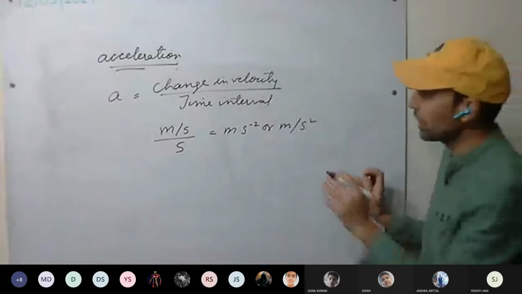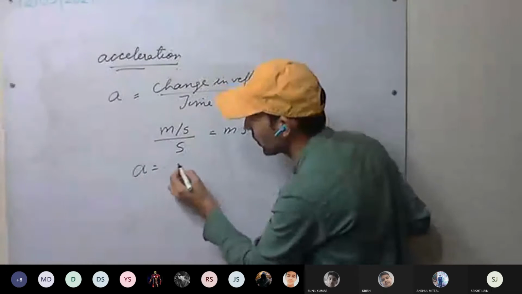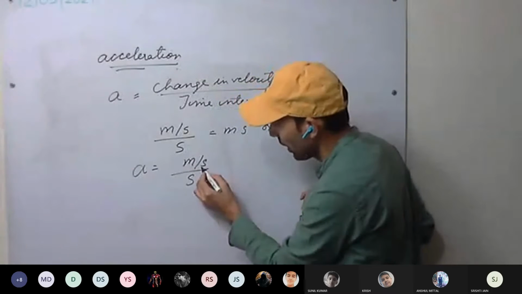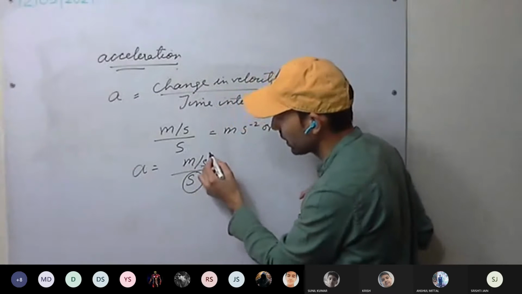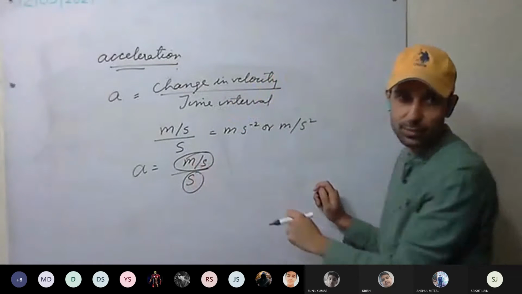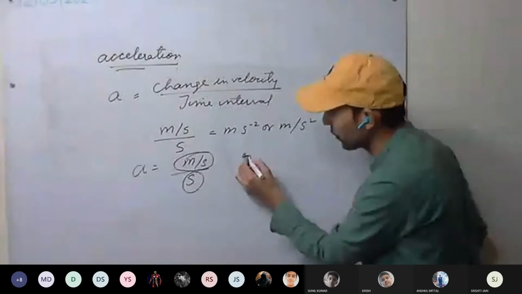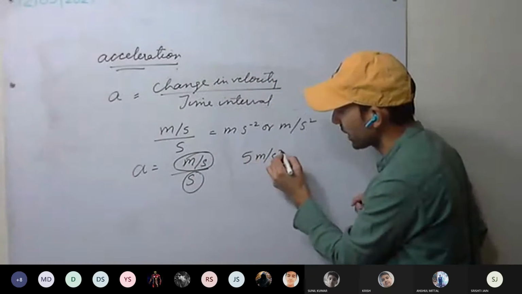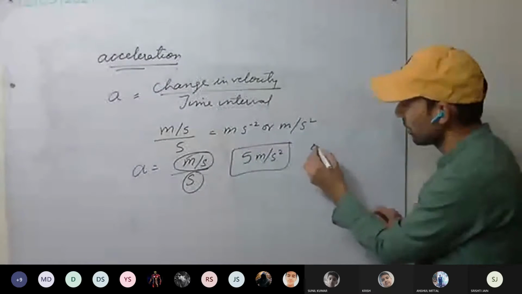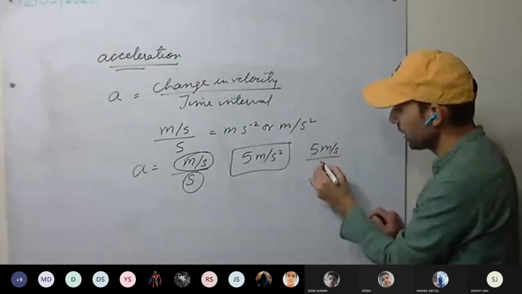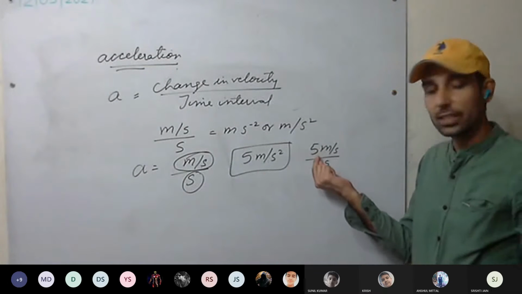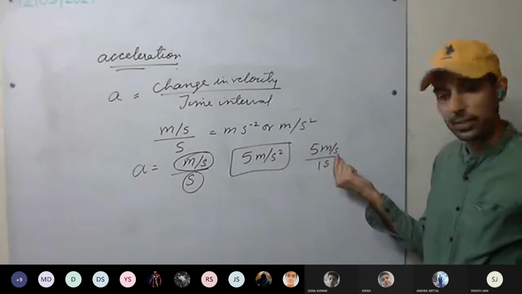This is clear. So see here what it is telling. A equal to meter per second divided by second. See here, in 1 second, by how much the velocity is changing. For example, I'm writing 5 meter per second square. If this is acceleration, it means 5 meter per second upon 1 second. That is, in each second, the velocity is changing by 5 meter per second.